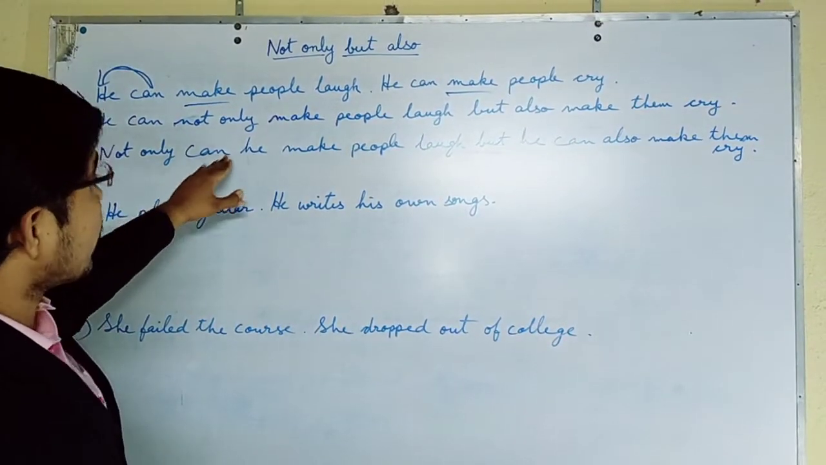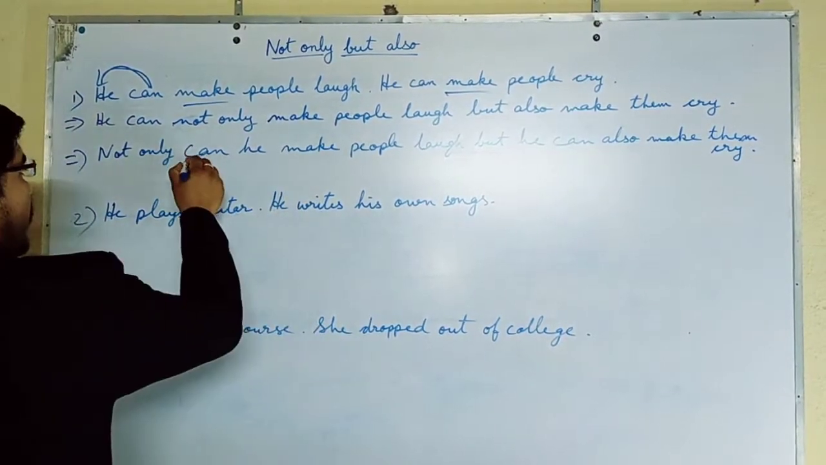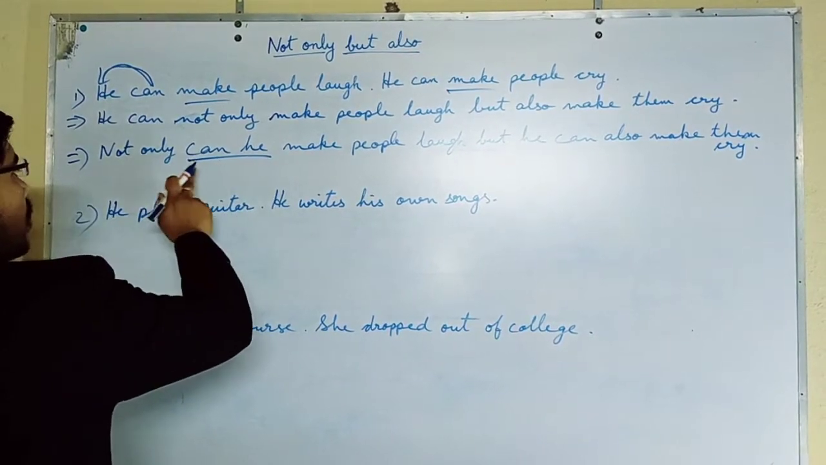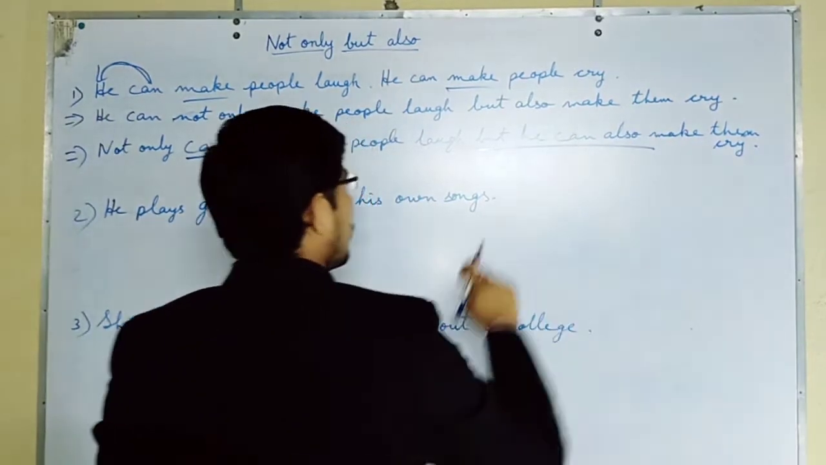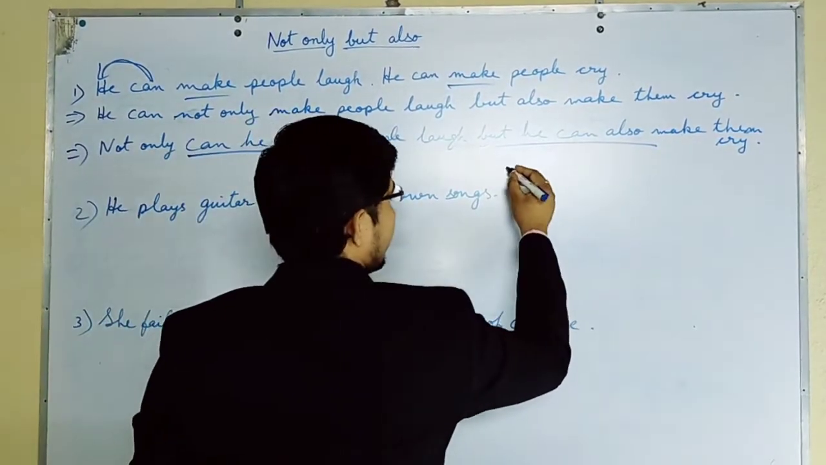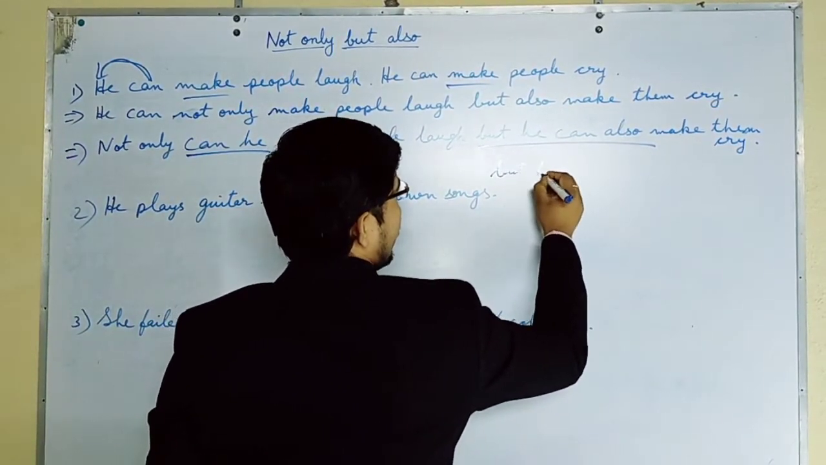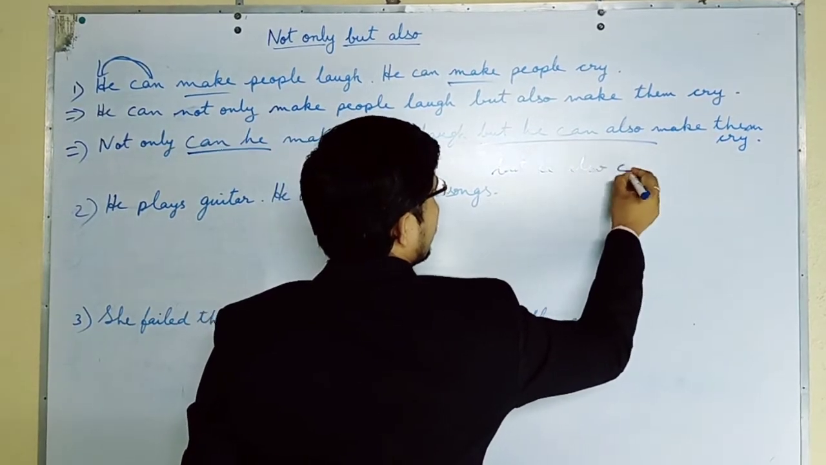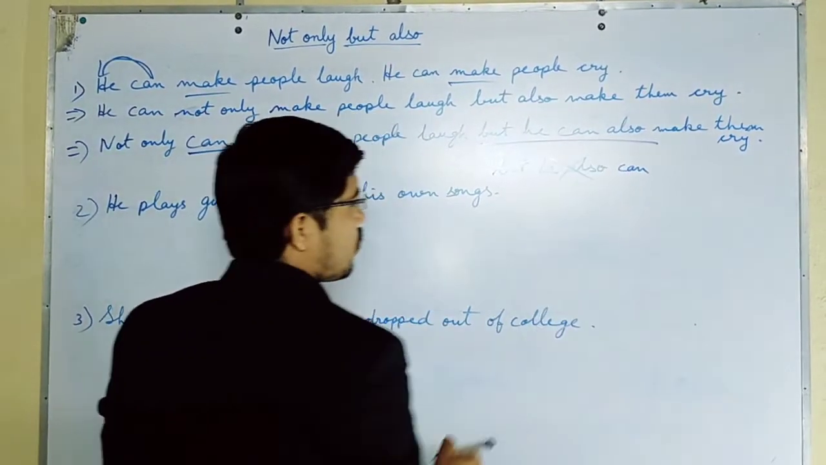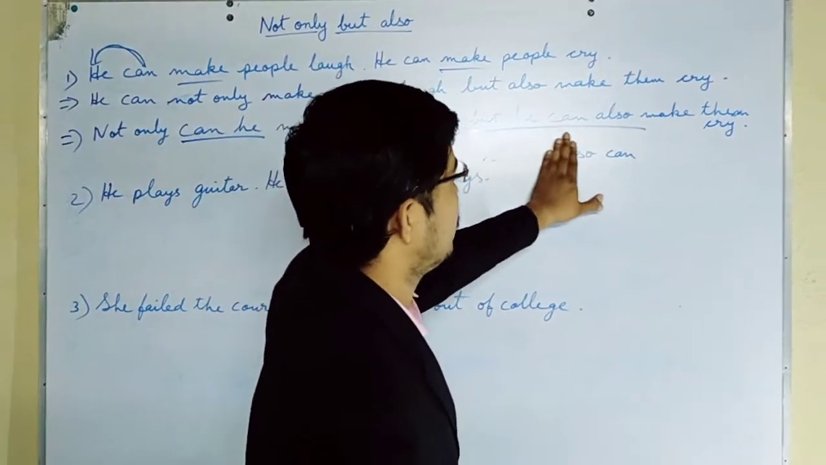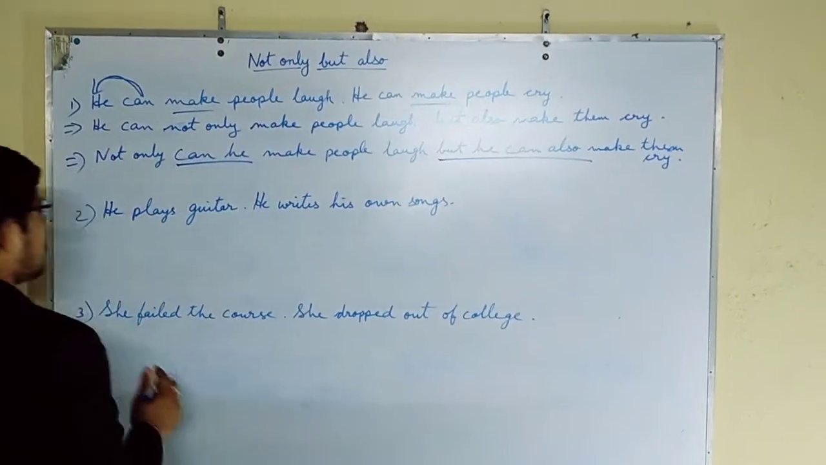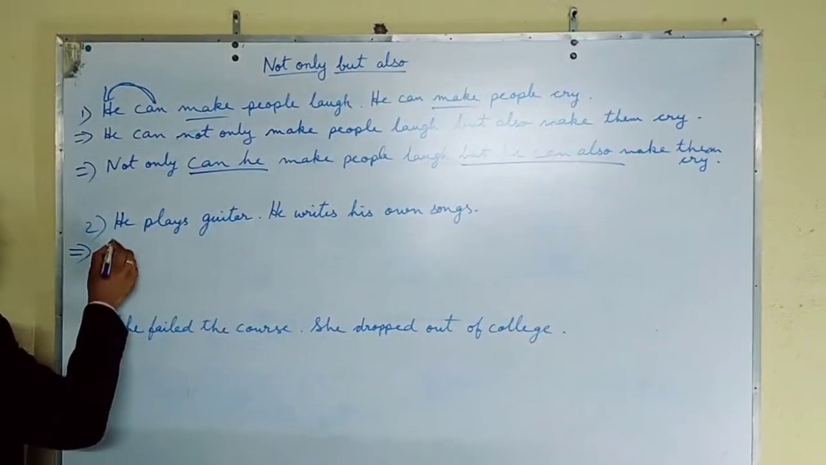Not only can he make, remember this change, can he, not only can he make people laugh, but he can also. Don't write it in this way, but he also can. This is the wrong way. He also can will never come. It is but he can also. Is it clear?